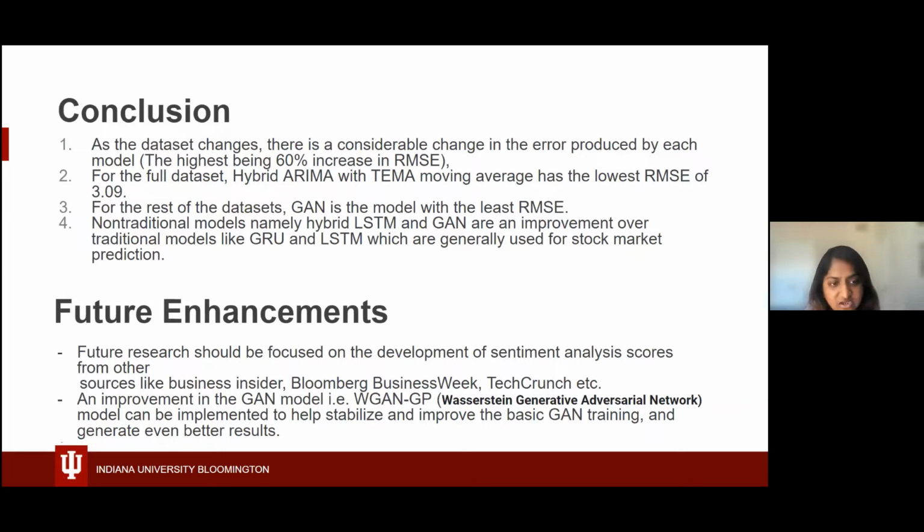Now, in terms of future enhancements, some of the things that we could do is develop the sentiment analysis further and work with additional sources such as Bloomberg Businessweek as well as TechCrunch. Another improvement can be done to the GAN model by using different losses, using the WGAN as listed here.